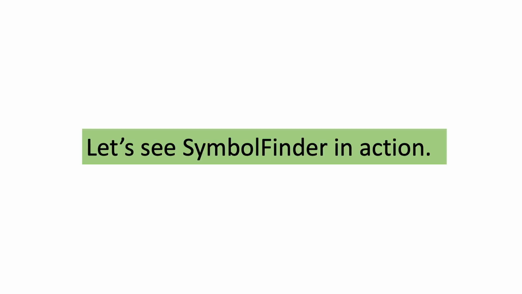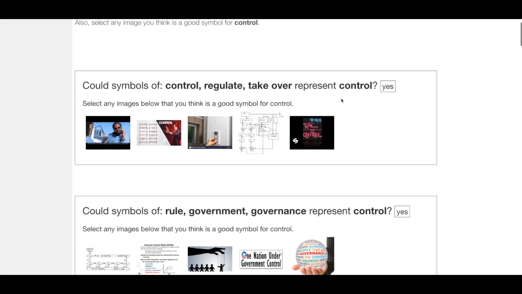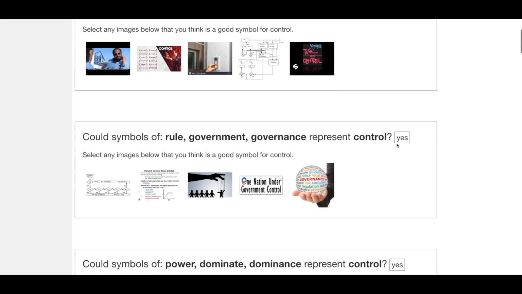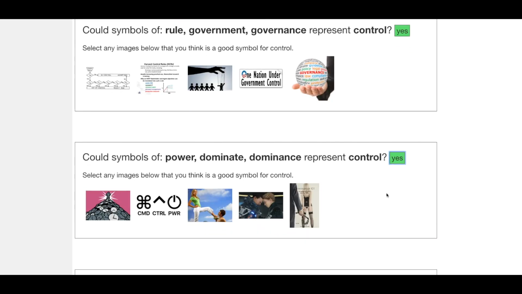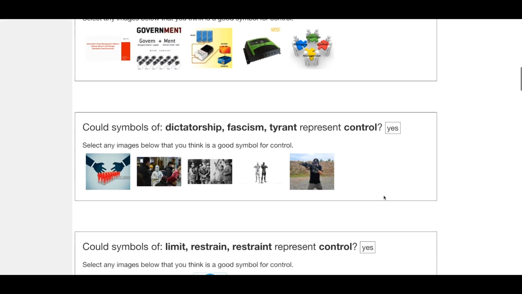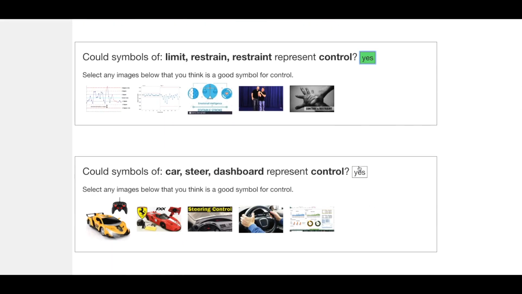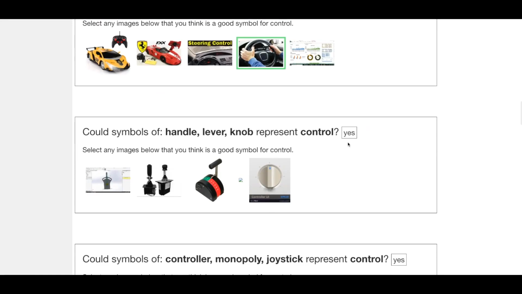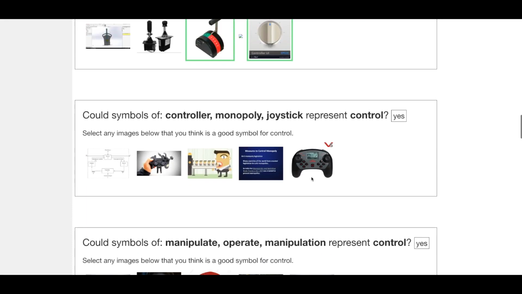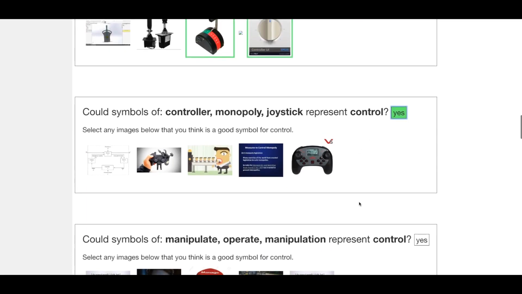From these design goals, we created Symbol Finder. Let's see it in action now. Symbol Finder consists of 2 phases. Here's the first phase for the concept control. Users browse a number of association clusters and select a few to explore further, like limit, restrain, restraint, car steer dashboard, and handle lever knob. Each cluster captures a different association of control.